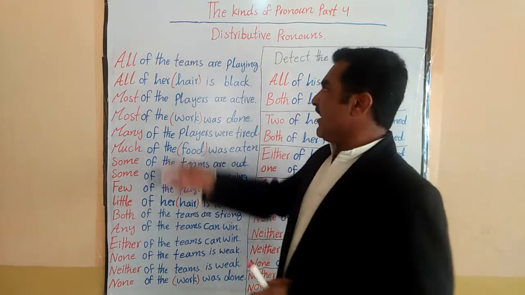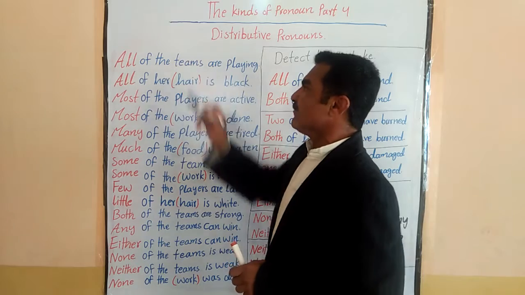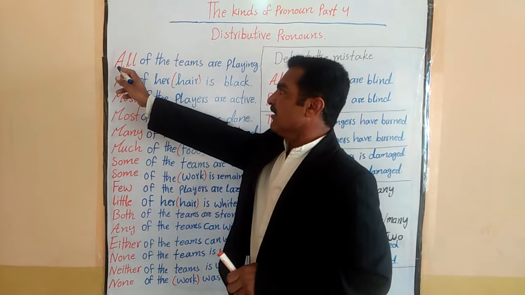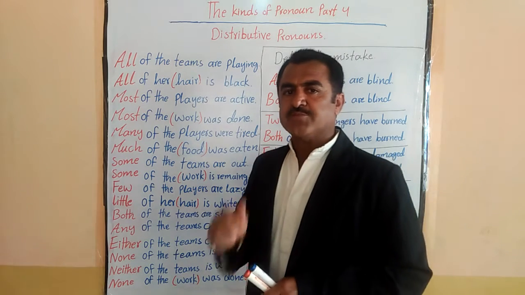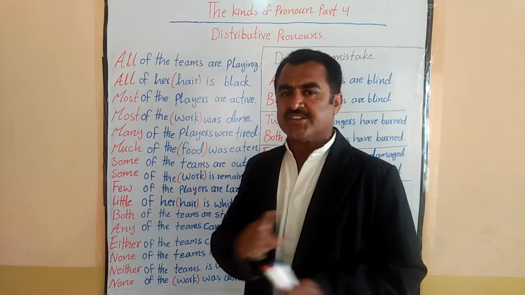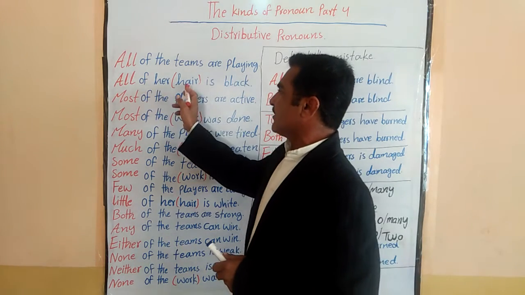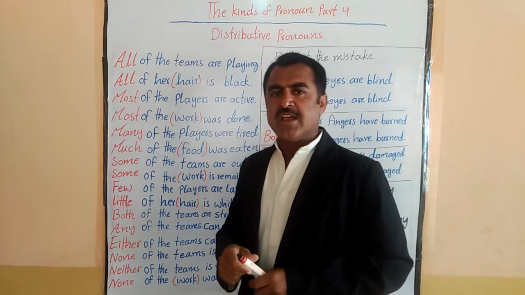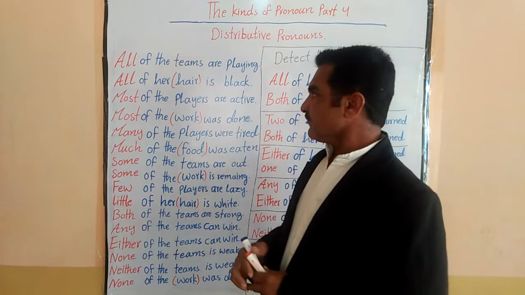Here this "are" we have not put because this "teams" is plural. No, we have put it because of the subject. Only the subject has the right to take a verb. Objects cannot take verbs. As I told you before, these are the objects of the preposition. So that's why you have to pay strong attention to the subjects.